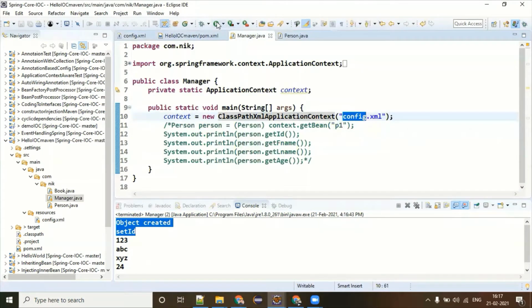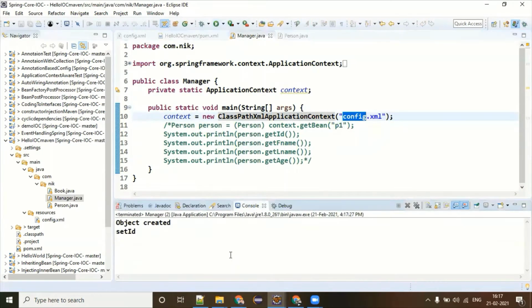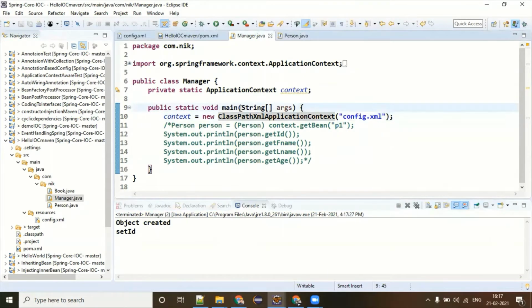Let's run the manager class again. Yes, your object is created and your setter methods are also called. Why? Because for objects having singleton scope, objects are going to be created at the time of XML file loading itself.